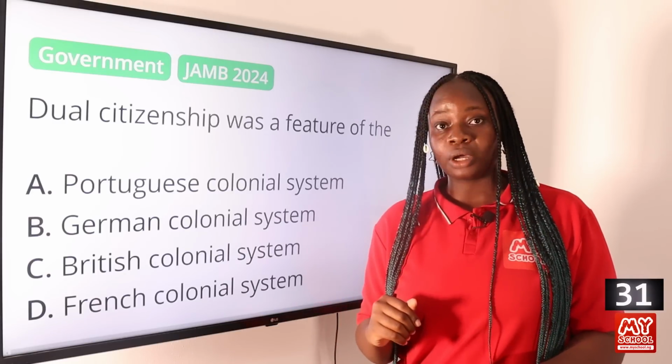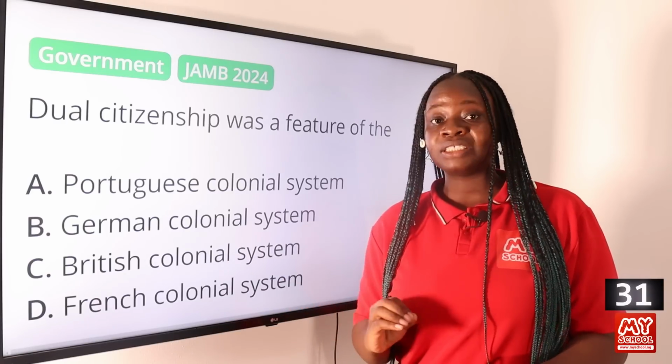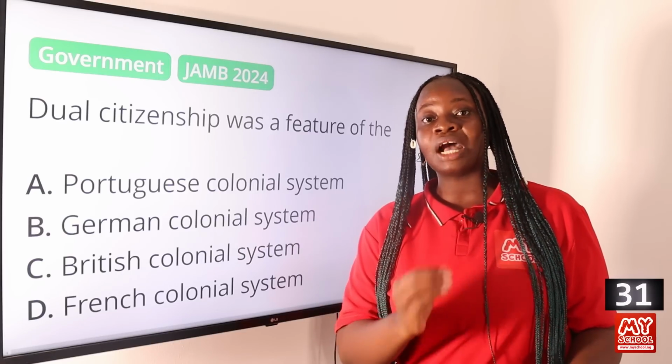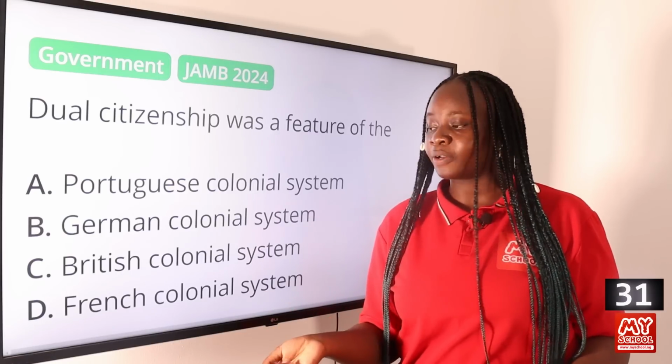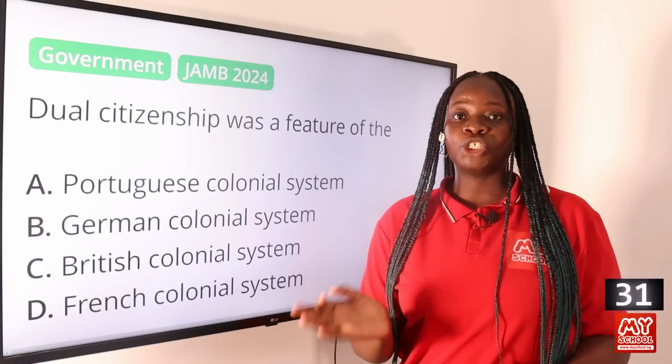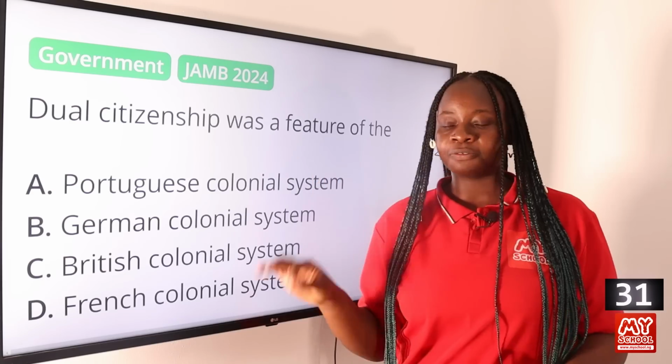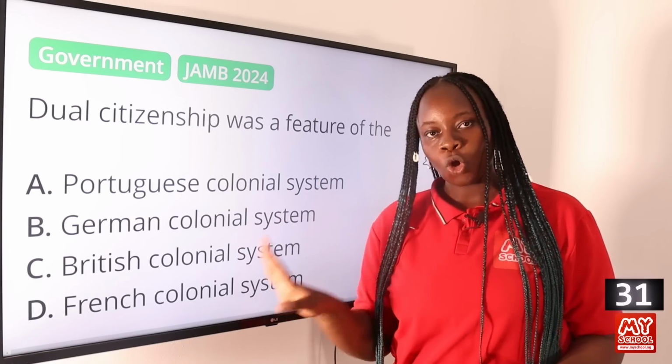During the French colonial rule in French West Africa, they offered dual citizenship to citizens of the 4 communes in Senegal. Senegal was one of the colonies of French West Africa. So they gave them citizenship of both French West Africa and France. This was an important feature in the French colonial system. Option D is the answer to this question.